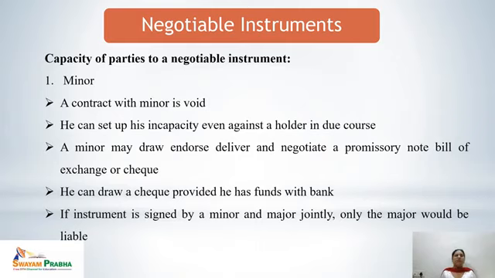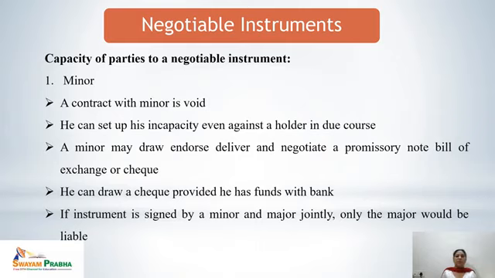The first one is the minor. Any contract with a minor is always void ab initio. That means a person who is a minor cannot be a party to a contract. Similarly, he cannot set up a good title against a holder in due course. So a minor may draw, endorse, deliver and negotiate a promissory note or bill of exchange or check, but he cannot be a holder in due course.